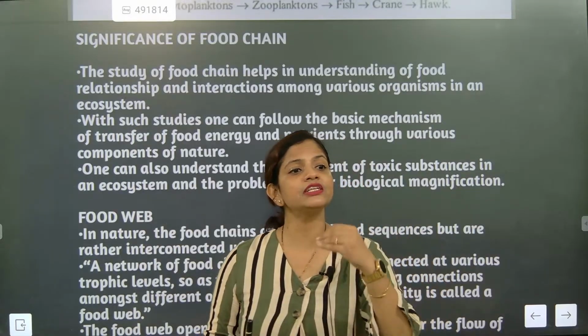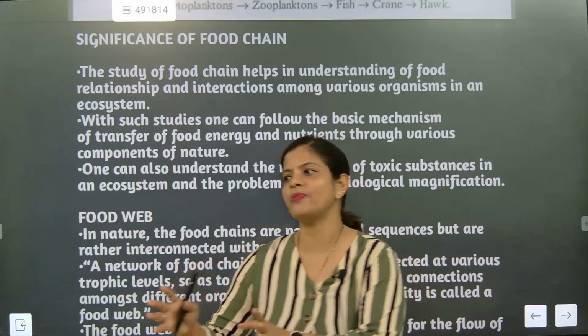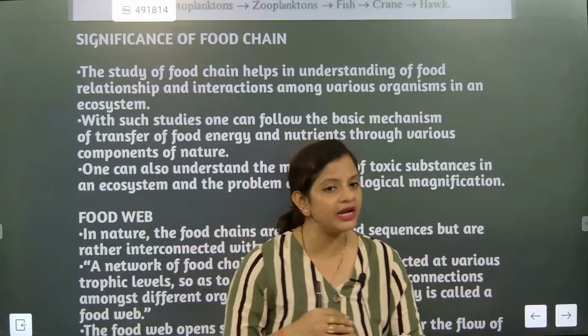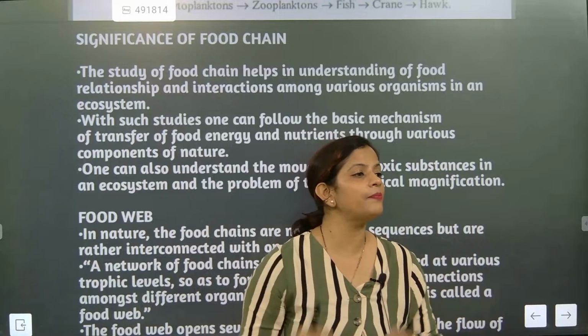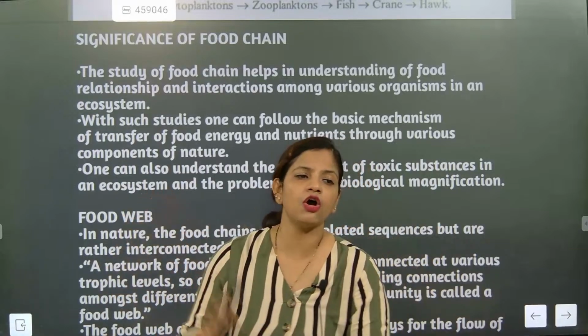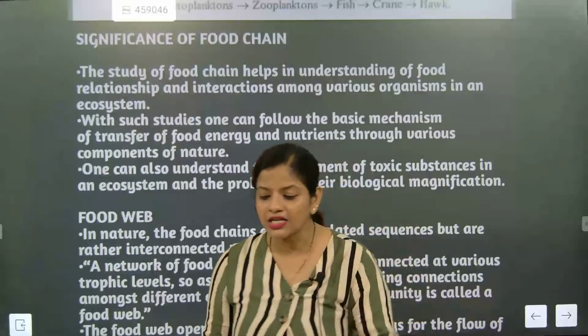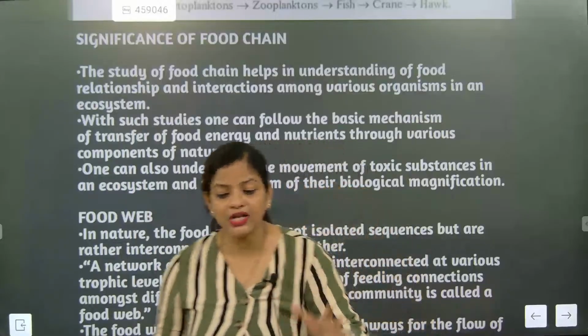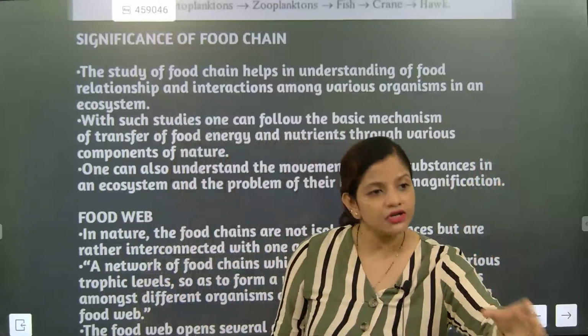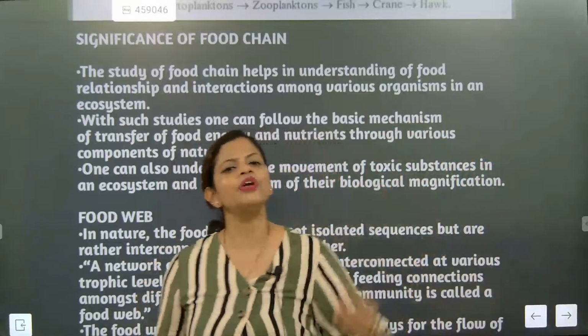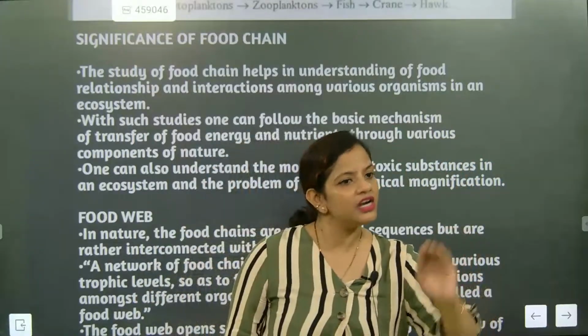So if the trophic level we are maintaining is within limit, it will definitely establish high energy in the organisms at the higher trophic level. Understood? Now, biological magnification is the accumulation and transportation of toxins to the higher level. So this is not a beneficial part; this can be a defect.